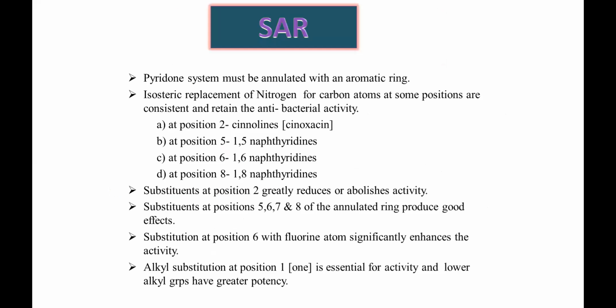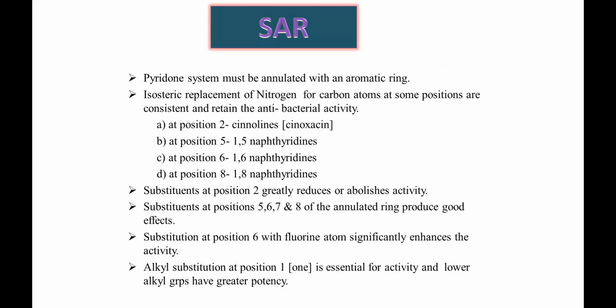Now let's go deep into it. The pyridone system must be annulated to an aromatic ring. What is meant by annulated? It should be attached to an aromatic ring. That is the first criterion. At the 4th, 5th and 6th position of your pyridine, it should be attached to your aromatic ring.